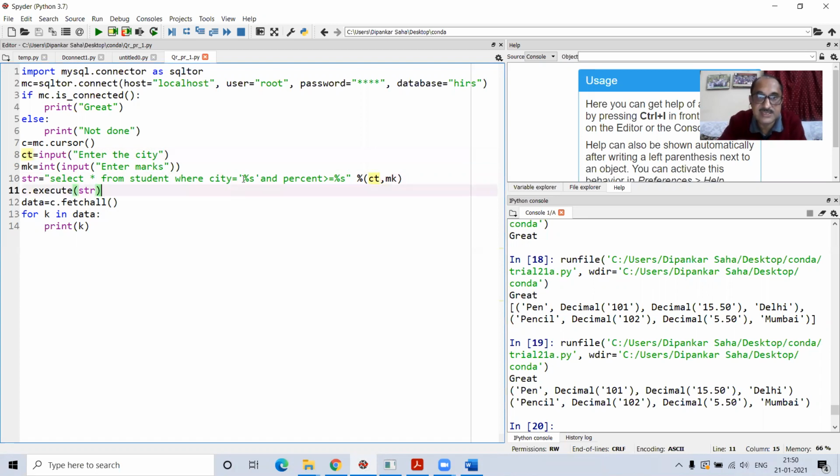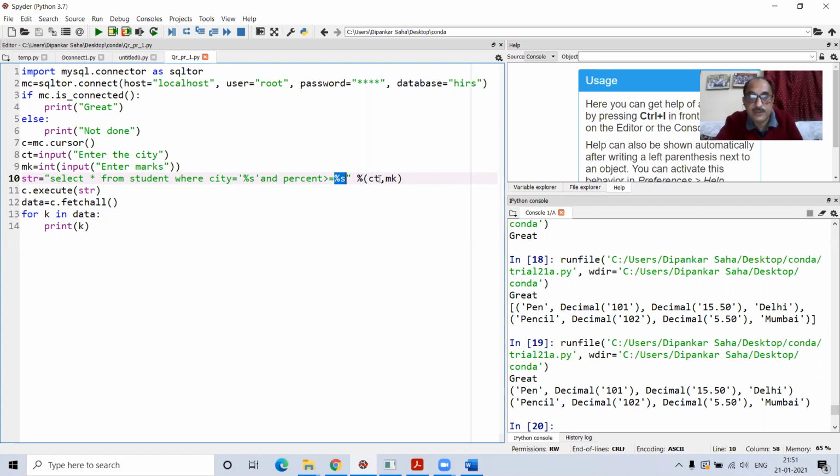Okay, because the user will select the city, right? And look at this, I joined another condition, and percent greater than %s. Whenever you write %s, anything that you want to be replaced is represented by %s. Now, city is a non-numeric field, so this %s has come within a pair of single quotes. See this carefully. And the percent value is a numeric field. Okay, it's a numeric value. So here %s is written just like that, without quotes. So this difference we have to remember. Okay.